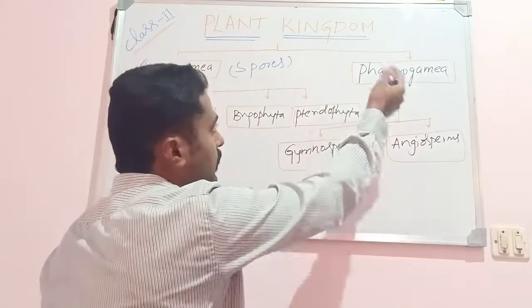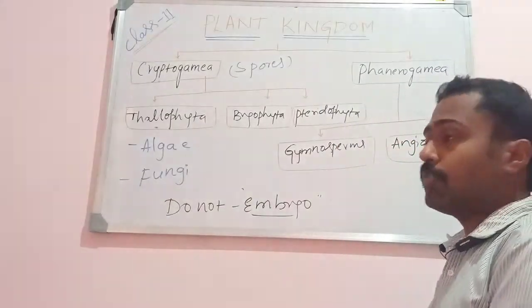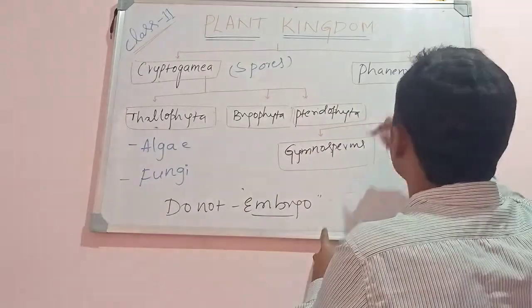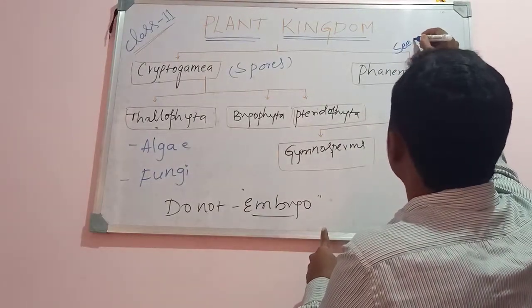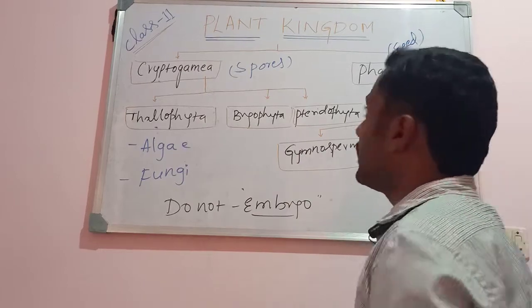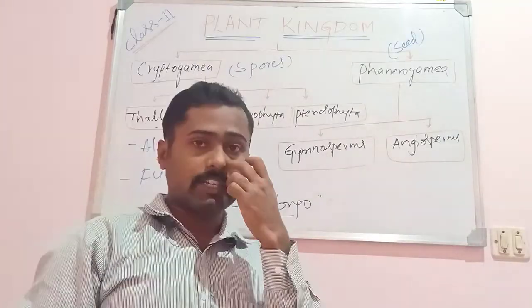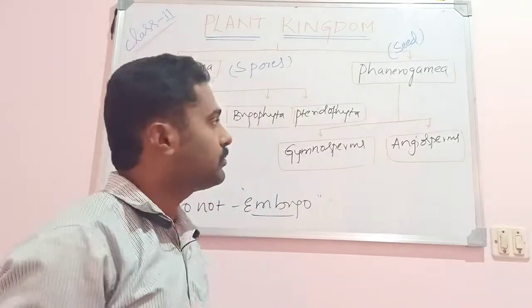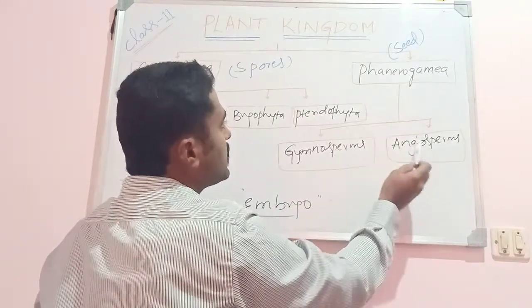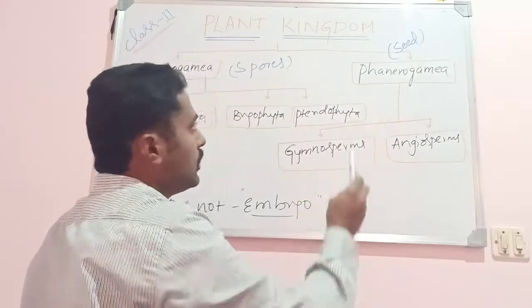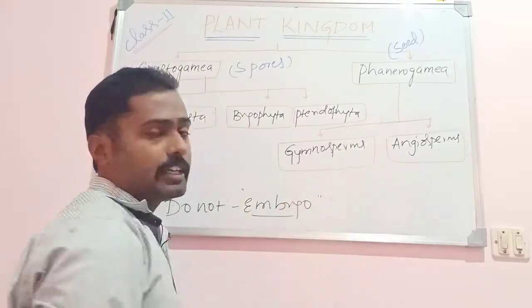Then the other groups of plants are called phanerogams. Phanerogams means seed-bearing plants. They reproduce mainly by producing seeds. Two divisions can be seen in phanerogams: gymnosperms and angiosperms.